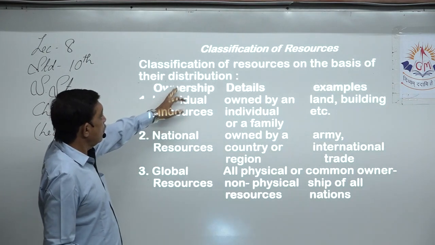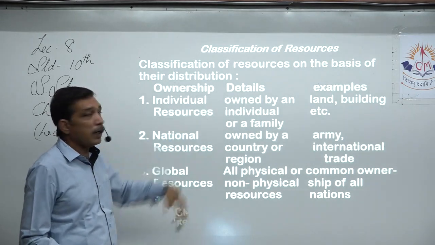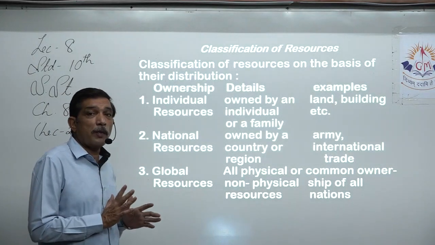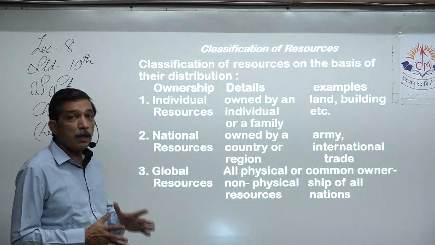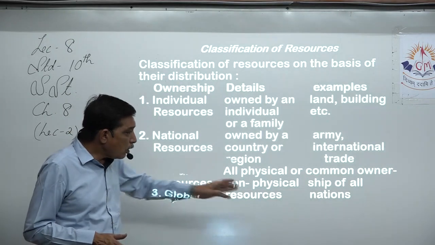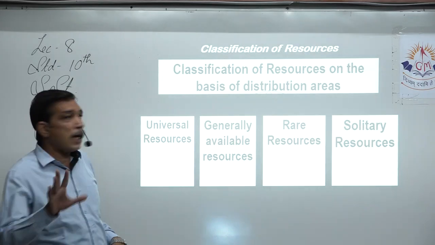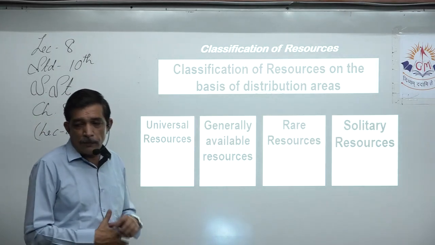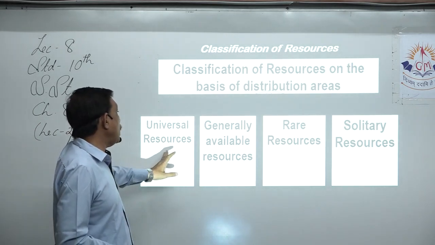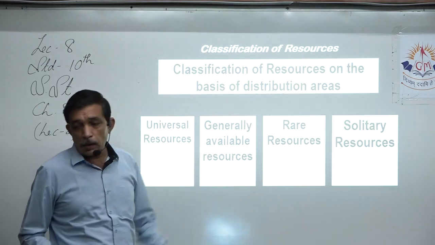On the basis of ownership, we have details: individual resource owned by an individual, for example land, building, that we have seen. National resources can be owned by a country or a region, for example army, international trade. Global resources, all physical, non-physical, yes, are common ownership of all the nations. Then we just had a look at this, so we are going to start from here. Yes, classification of resources on the basis of distribution area. They can be universal resource, generally available resource, rare resource, and solitary resource.